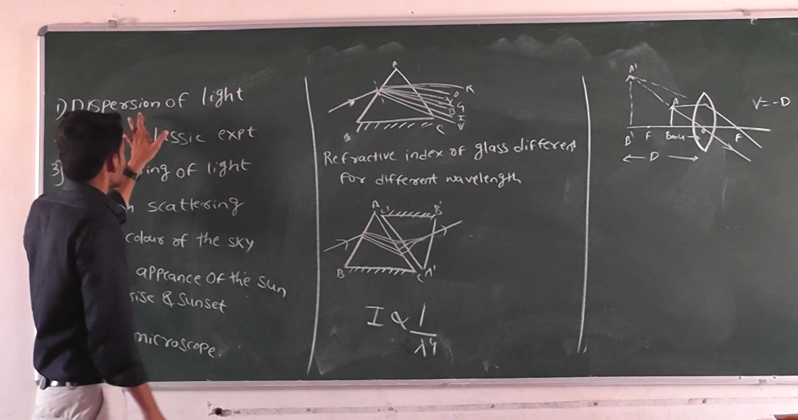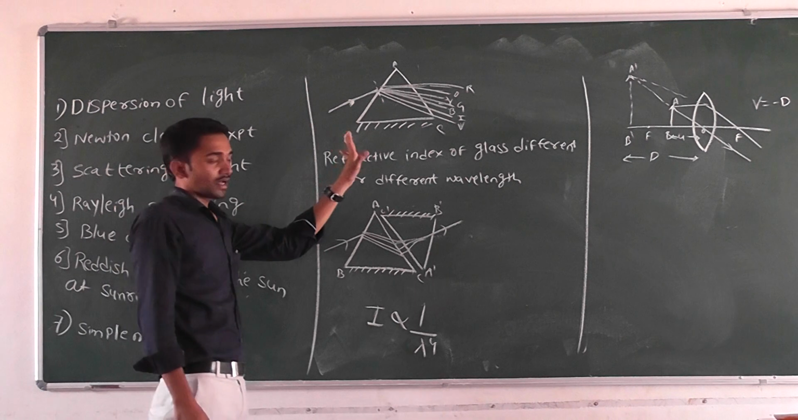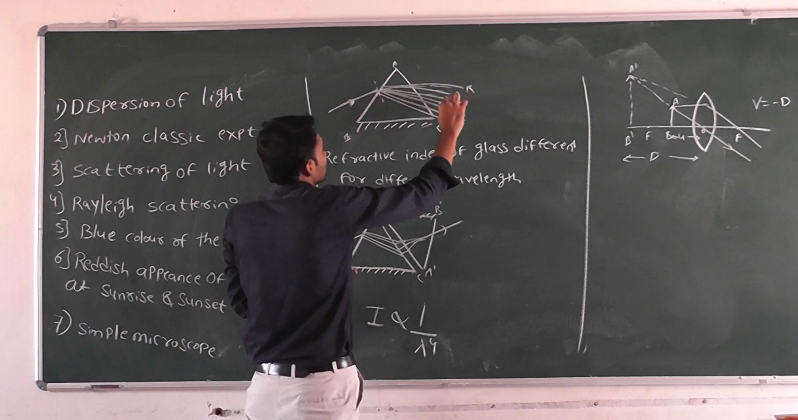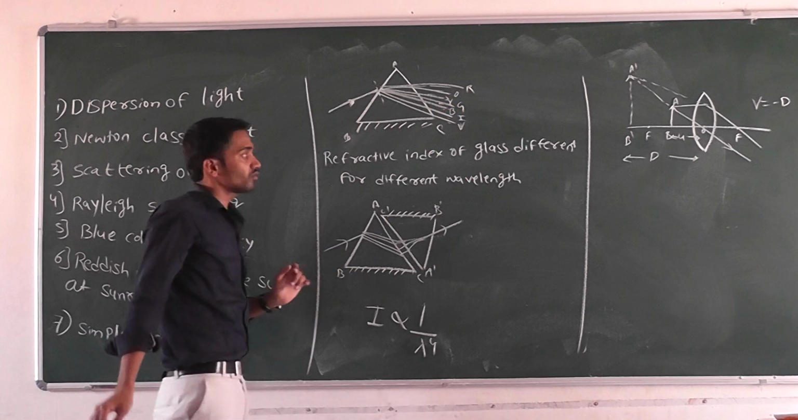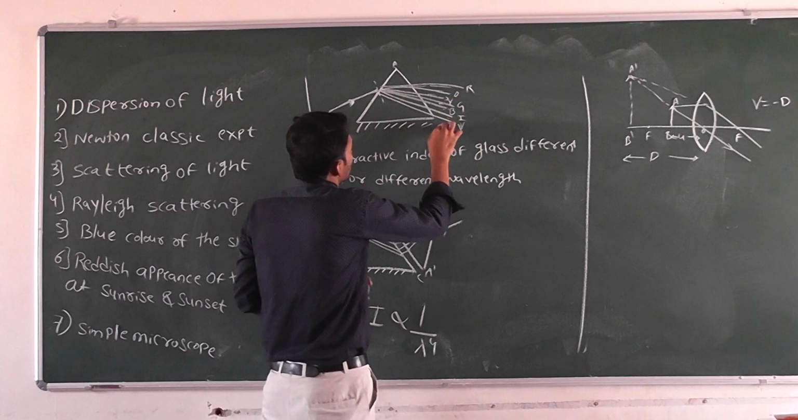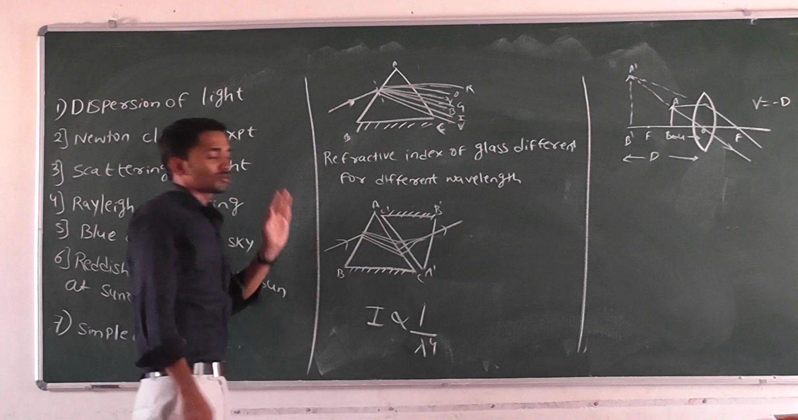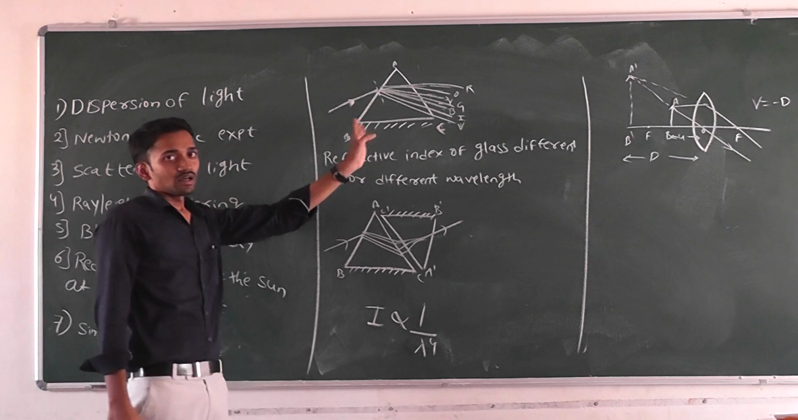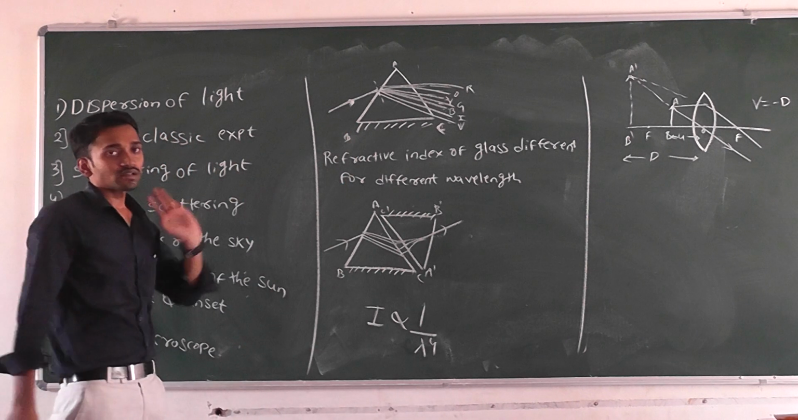So what is the dispersion of light? When we make a white light ray incident on a prism, it will split into 7 components of colors. We call this dispersion of light. The splitting of a white light ray into several components of colors is called dispersion of light. So what is the cause of dispersion?